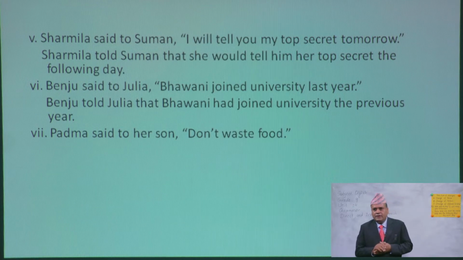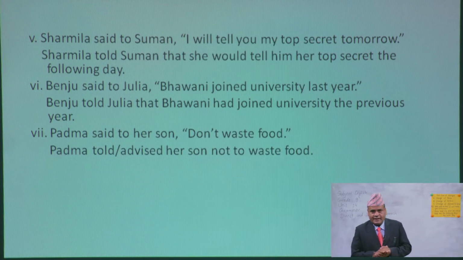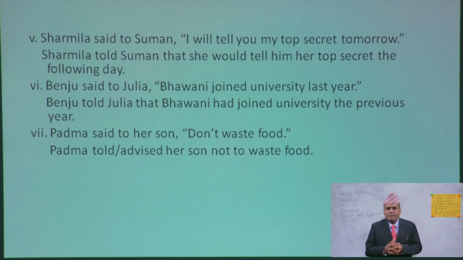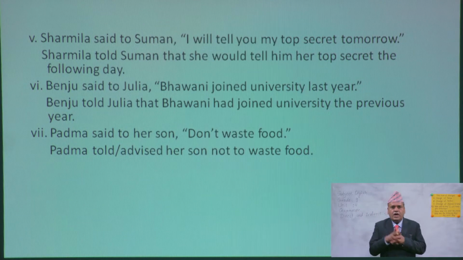Padma said to her son, don't waste food. Okay? This is an imperative sentence, and what happens here is Padma told or advised her son not to waste food. Okay? Here is negative form. Don't is negative form, and when don't comes, we use not and to together. Okay?